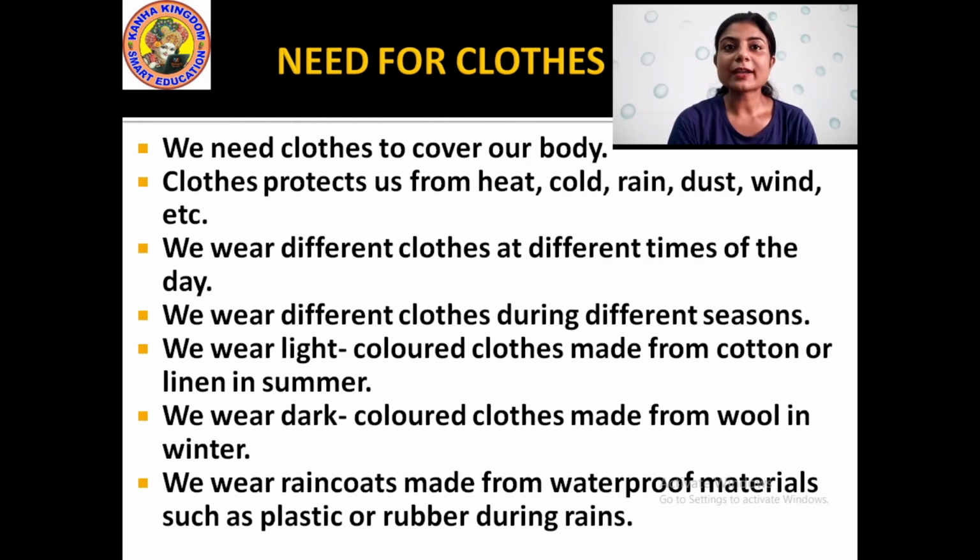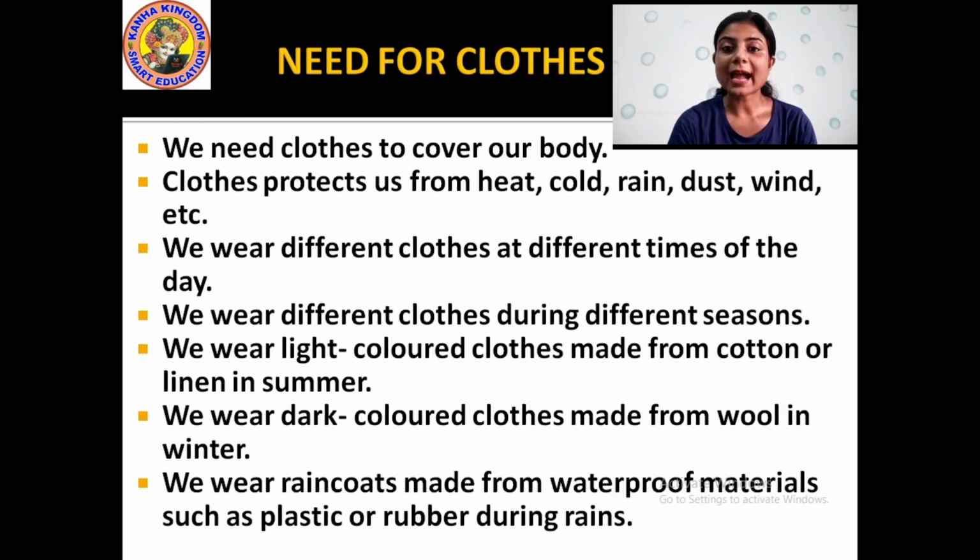We also wear different clothes during different seasons. Yes or no? There are different types of seasons: summer, winter, rainy season. In summer, we wear light colored clothes made from cotton or linen. Cotton and linen are kinds of fabric through which the clothes worn in summer are made.